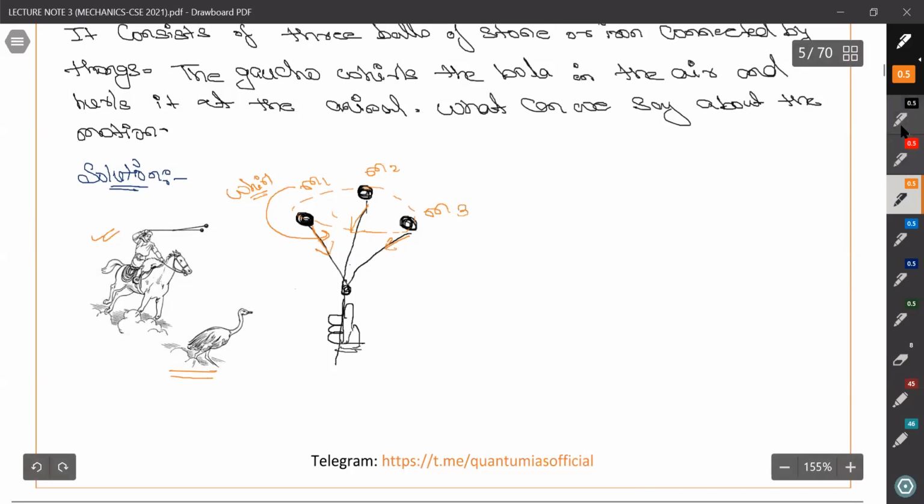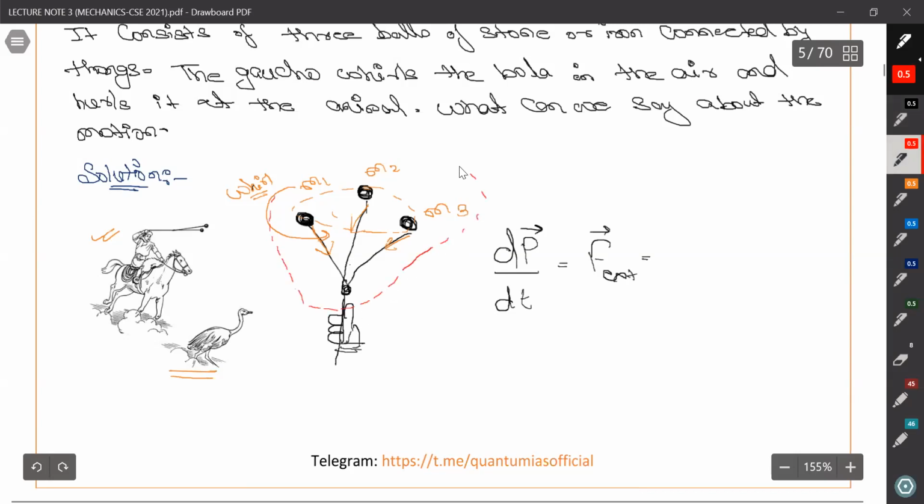So what we can do here, we can write dp, and this is net. Whenever I write dp, it's already net. So it equals F external only, considering this whole system, this string and all of this, as the system.